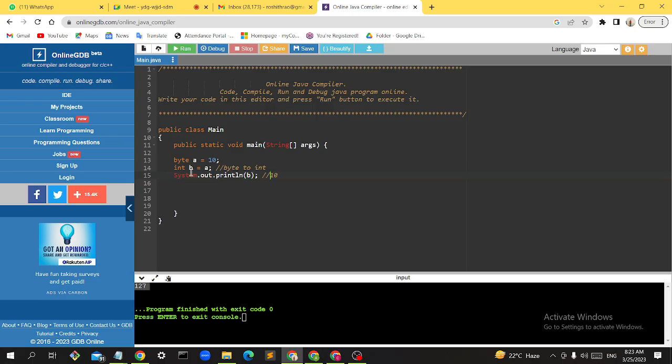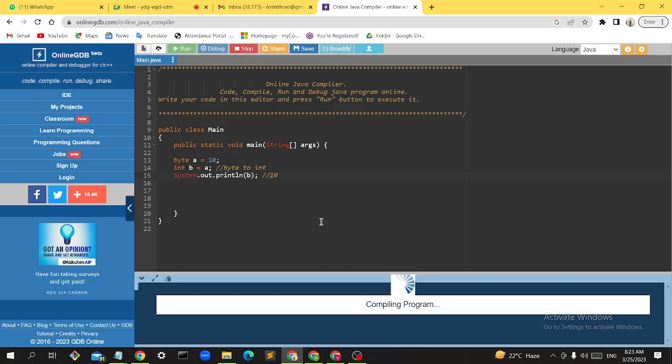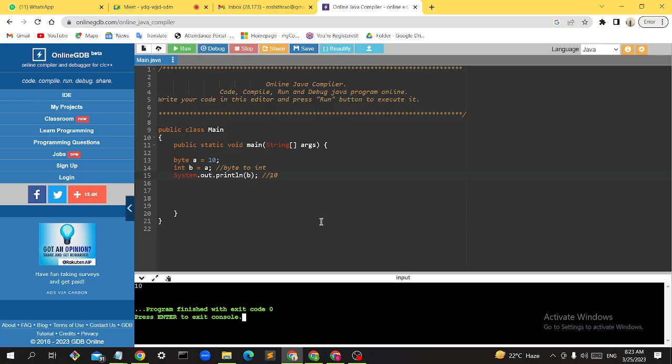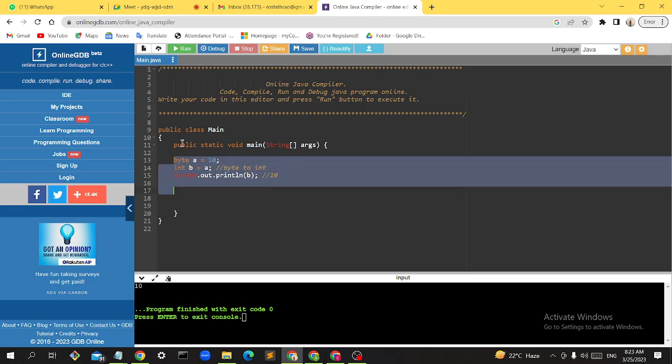So it will print 10 automatically. 10 only it will print because it is a system conversion. In a big house I can accommodate a small house also, right? Like that only it is there.